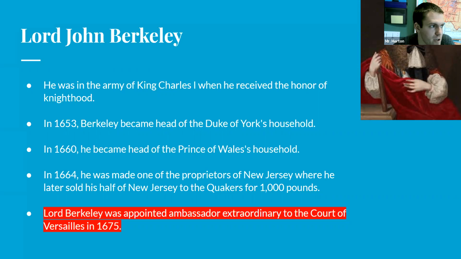So really not a lot when you think about all the land in New Jersey, but that was still a lot of money to people back then. So he only sold it for about $1,400, and that was half of the land in New Jersey.